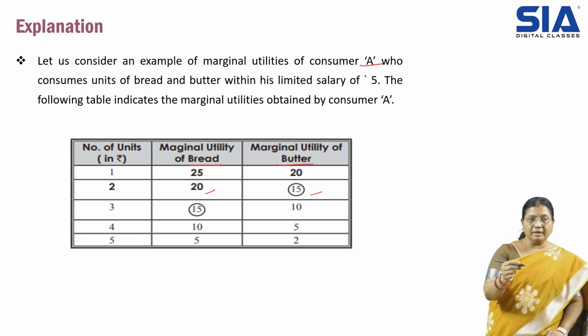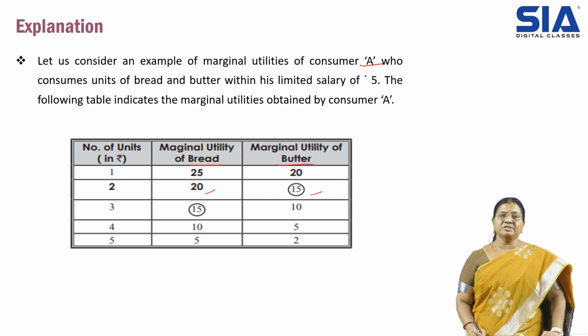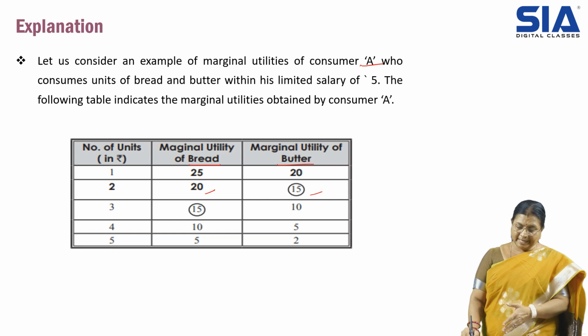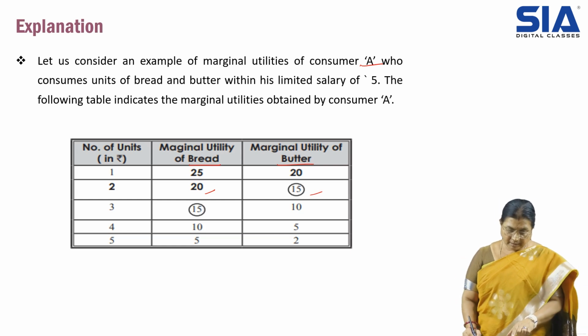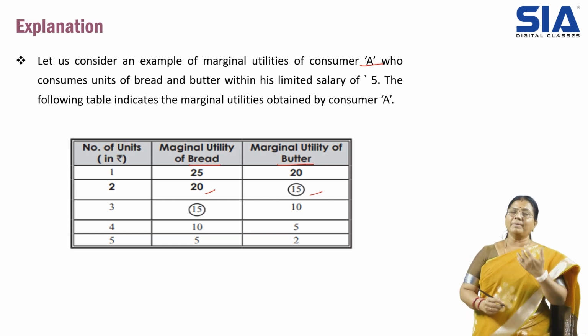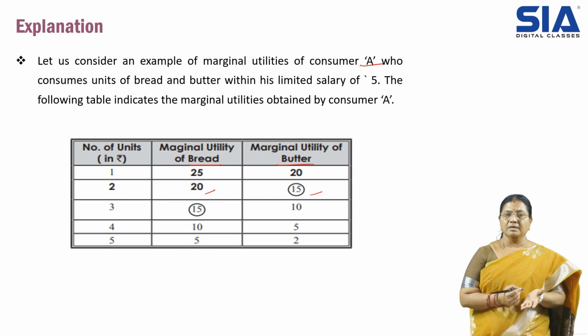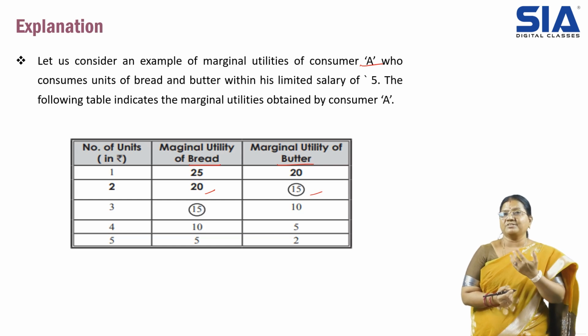You can see that the marginal utility, that is, the satisfaction, is different from one product to the other depending on the taste of the consumer. So this consumer has these units of satisfaction with the products bread and butter. Here our attempt is to find what maximum satisfaction we get.